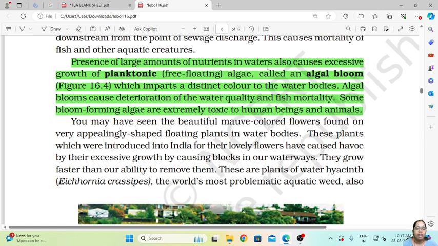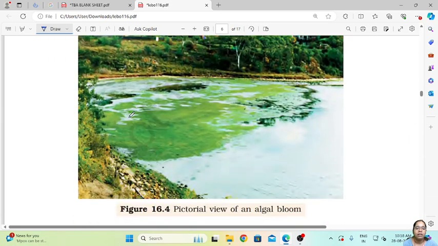So presence of large amount of nutrients in water also causes excessive growth of planktons, free floating algae known as algal blooms, which impart a distinct color to the water body. Algal bloom causes deterioration of the water quality and fish mortality. Some bloom forming algae are extremely toxic to human beings and animals. So this is how the algal blooms look like.